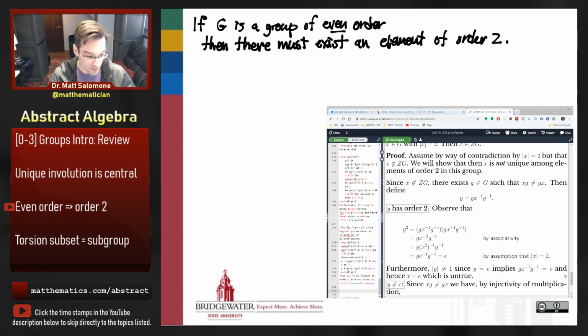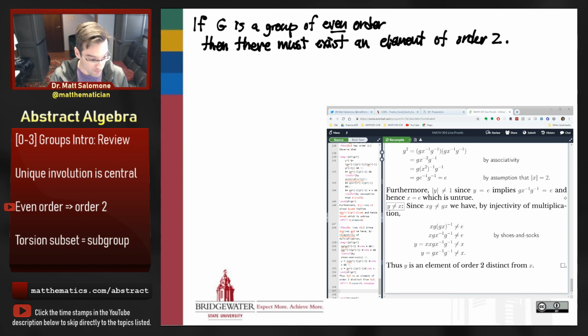So how are we going to do this proof? This proof is going to rest on the following observation. Really, it almost completely rests on this observation. And the observation is that the order of any element g is the same as the order of its inverse.